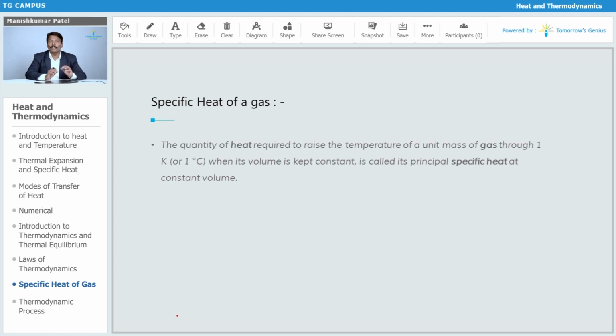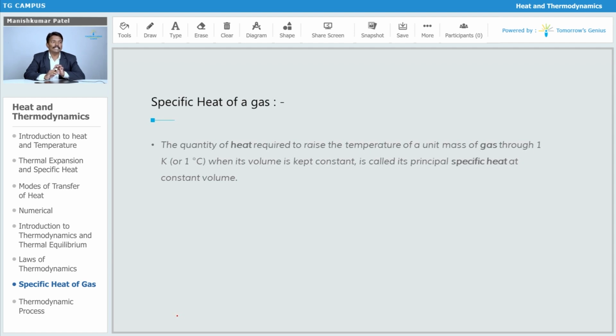When you provide heat to a mass of substance, it might be unit mass or some quantity of mass, its volume might change or its pressure might also change. So you have to keep one of the parameters constant, either volume or pressure. That is called the principal specific heat at constant volume: you keep volume constant, provide the heat, and its temperature increases through 1 degree Celsius.